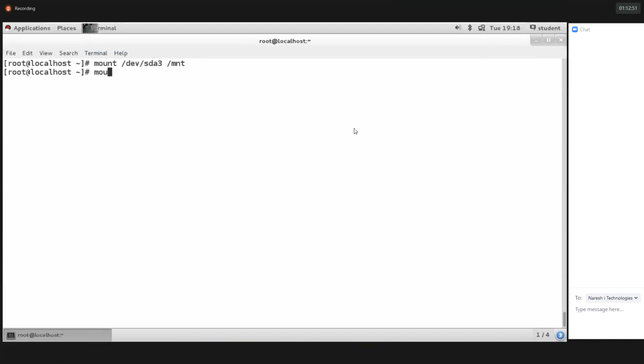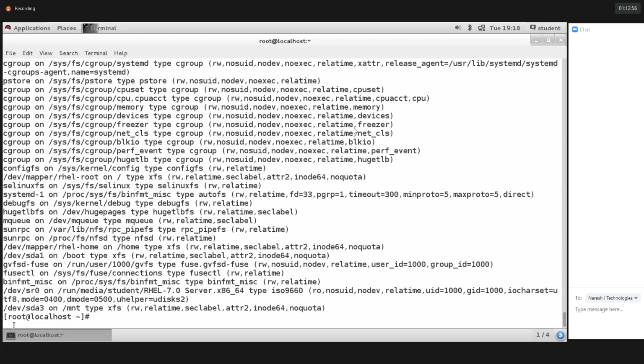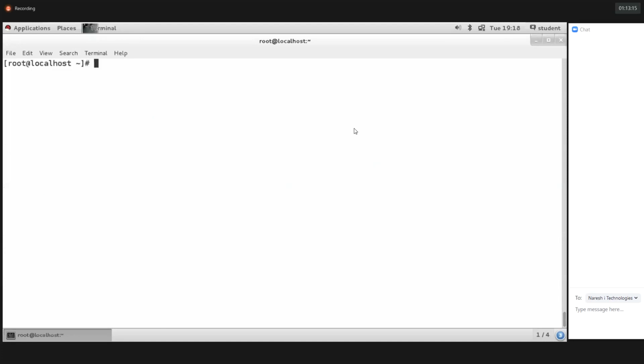So let's verify the mount point. Run mount, then enter. See here, /dev/sda3 on /mnt. I'm going to store the data into /mnt, but actually the data will be stored into /dev/sda3. The type of the partition is XFS. It will have read and write permission, real-time scalable permission, everything will be there.